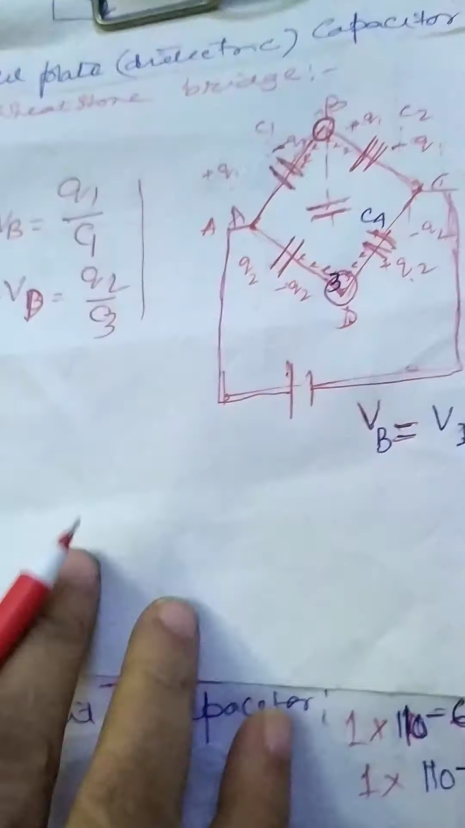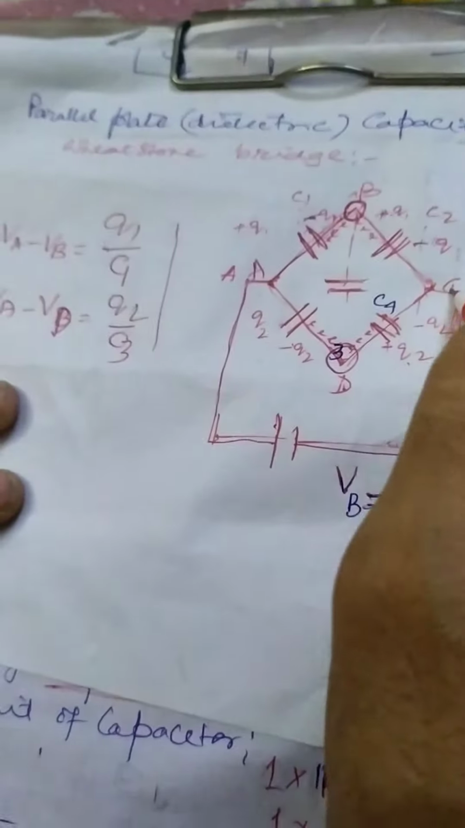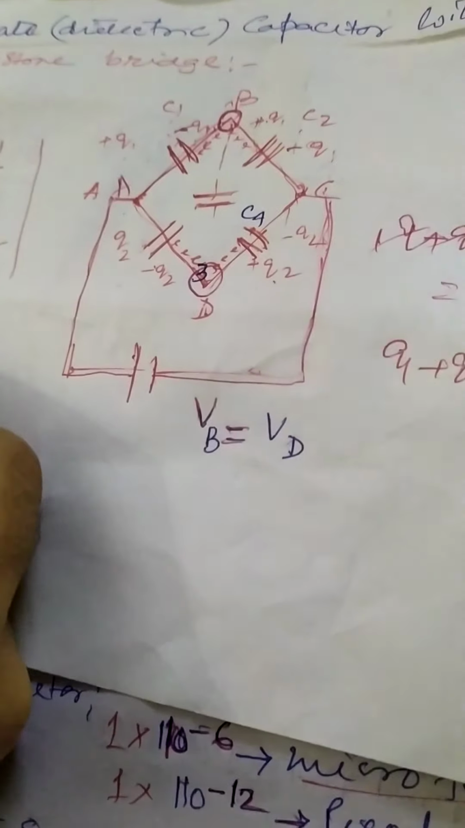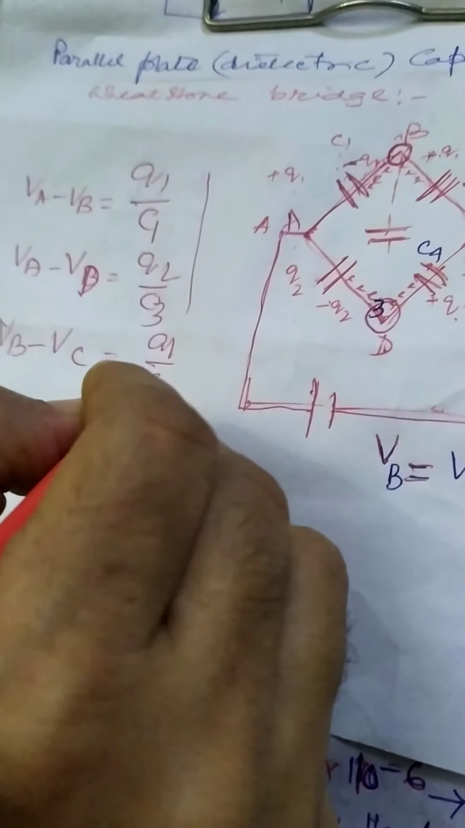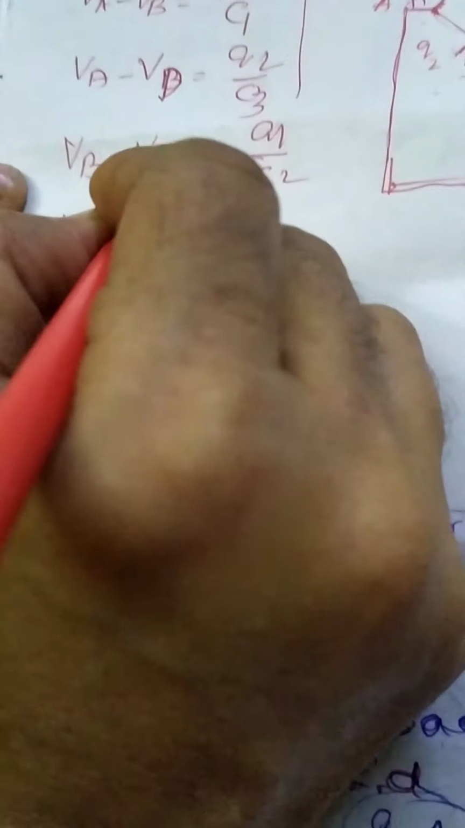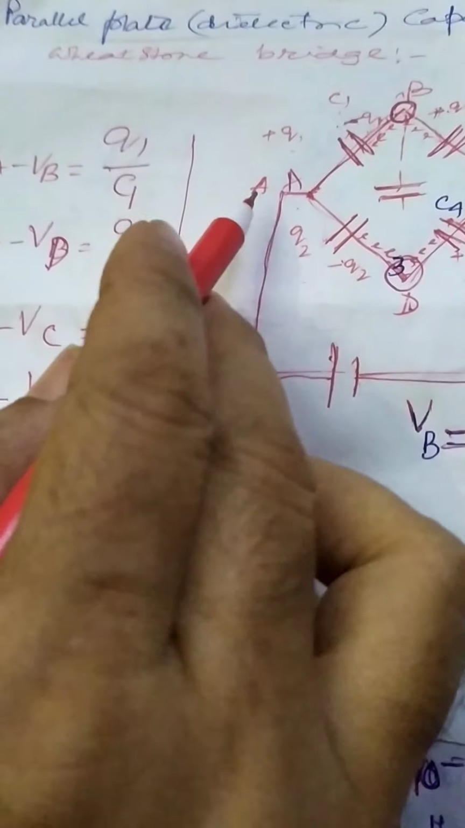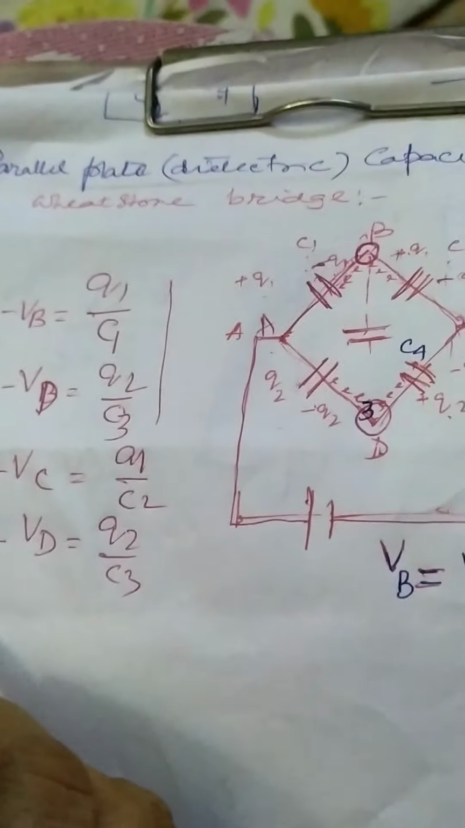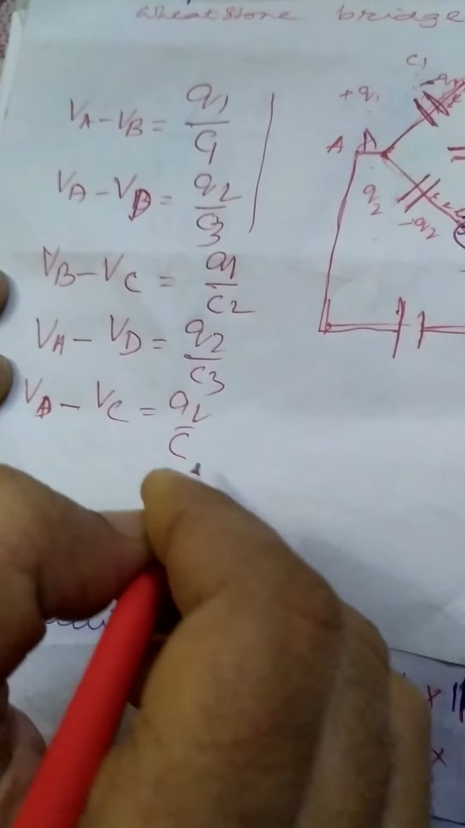We have already written these for these ends, and for the ends B and C we can write similar expressions. We can write VB minus VC equals Q1 by C2. Again we can write VA minus VD equals Q2 by C3. Again we can write VD minus VC equals Q2 by C4.